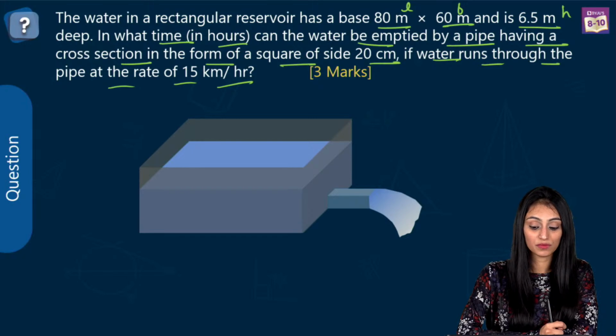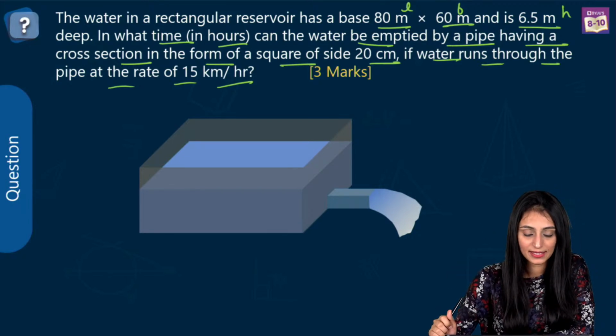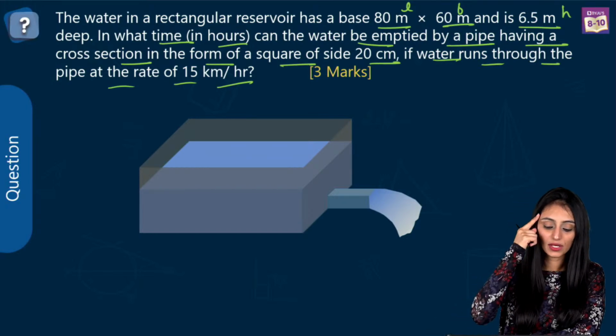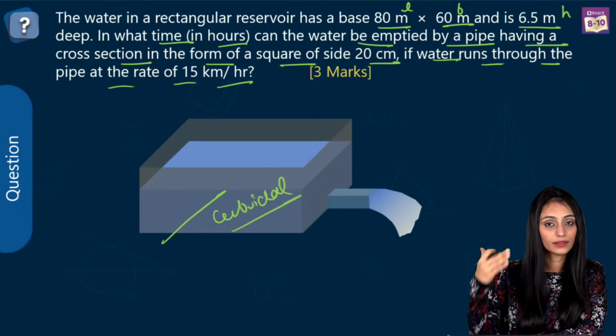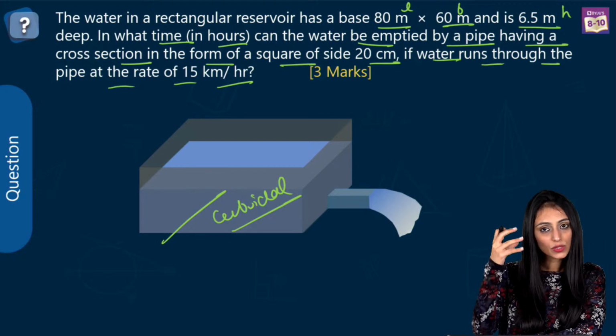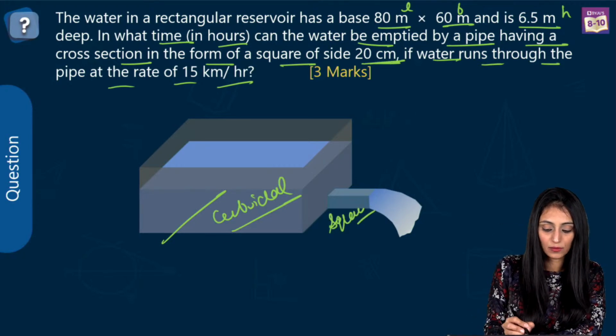And I've seen most of the times students get confused here a lot because they're not able to understand the concept. They try to mug it up actually. Yes? Okay. Alright, so let's first understand this. We have a reservoir here, right? You can see that it is cuboidal in shape. It's got length, width and as well as height. Now we are using a pipe over here which has got a square cross section, right? And its side is also given.